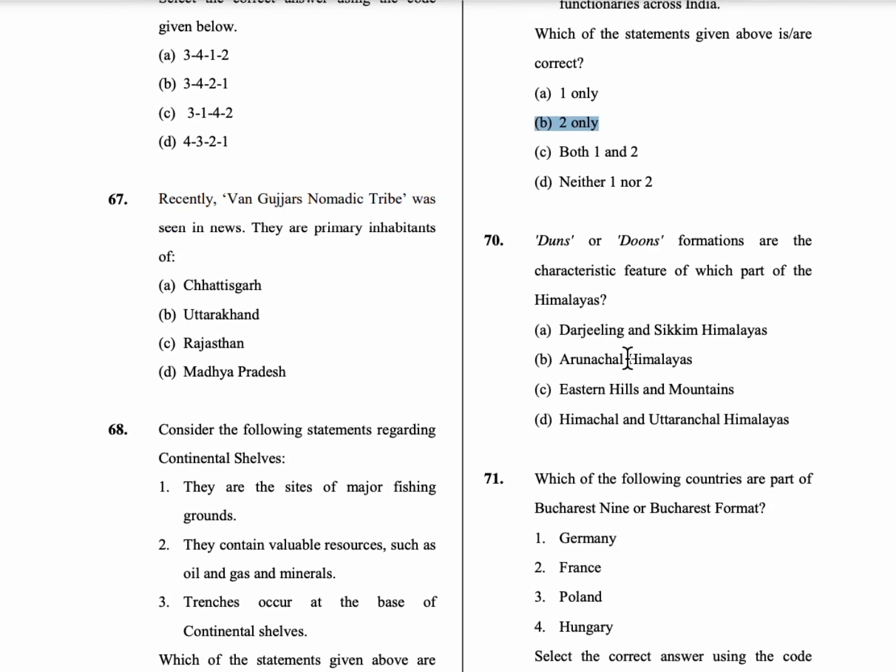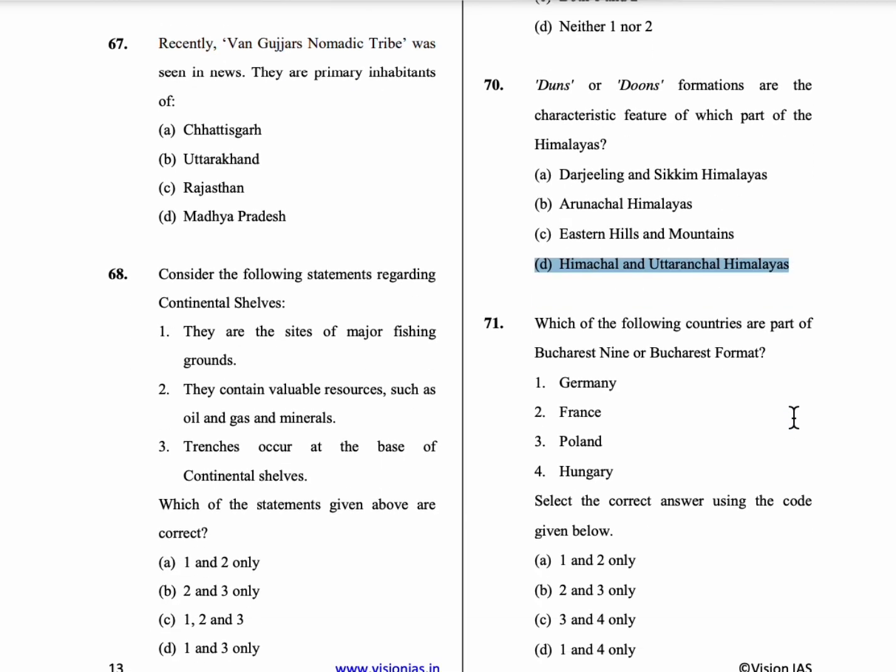70th question, dunes or dune formation are the characteristic features of which part of Himalayas? So generally we have Dehradun. So it is a part of Himachal and Uttaranchal Himalayas. Option D is the correct answer.